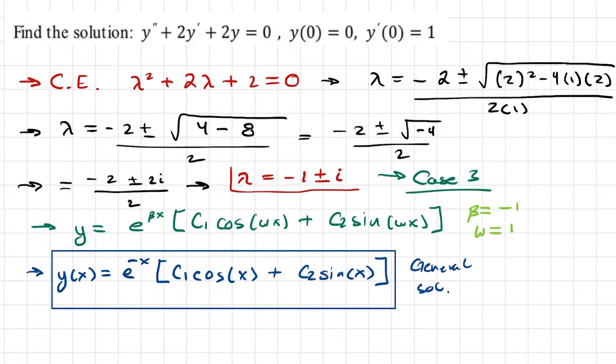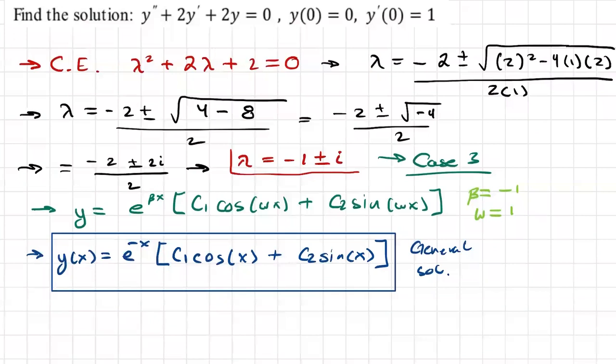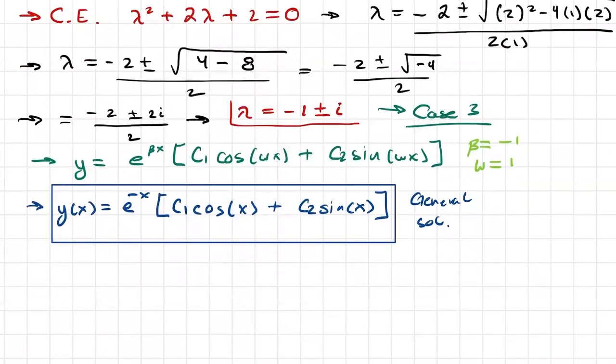So let's see, we can already do this. We can apply the first condition already because we know what it is: y of 0 equals 0. So if we apply this one, you can see that we'll get here y of 0 equals 0.